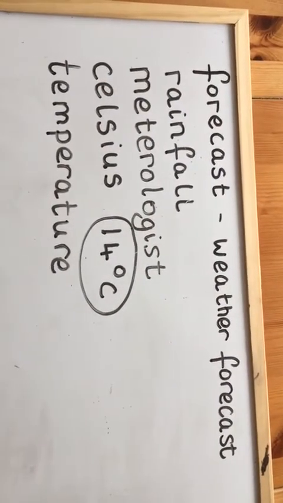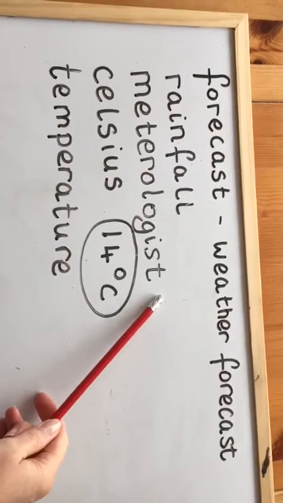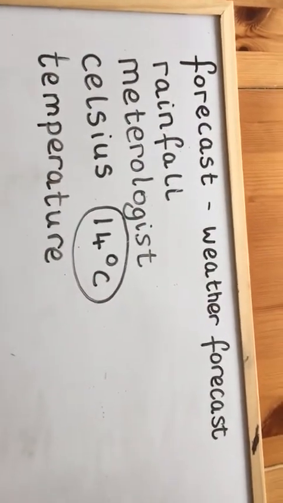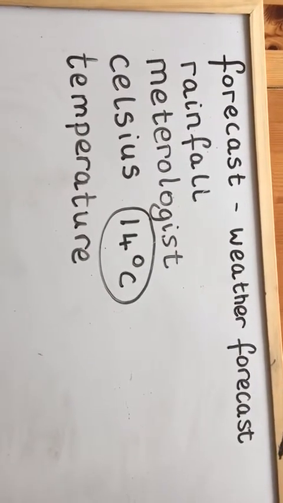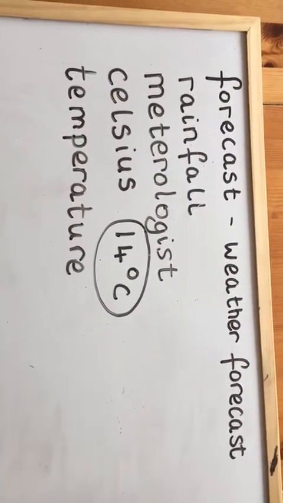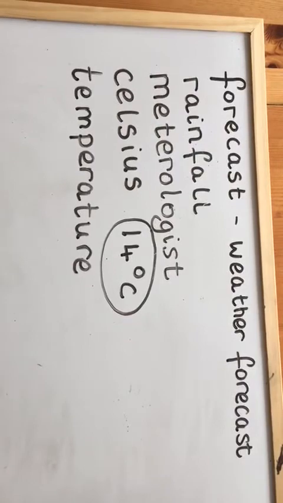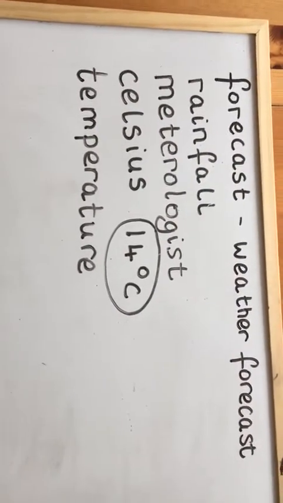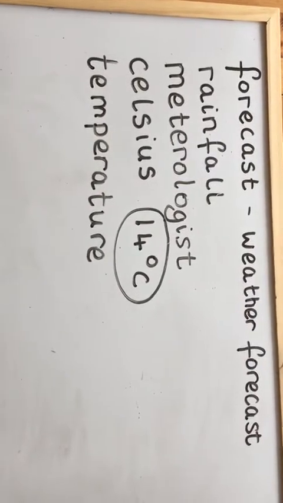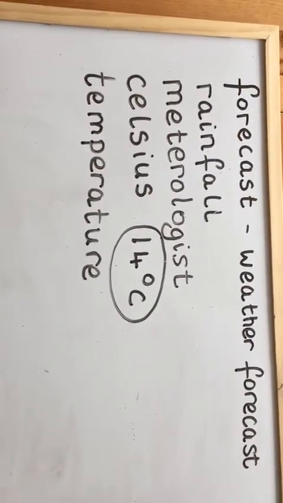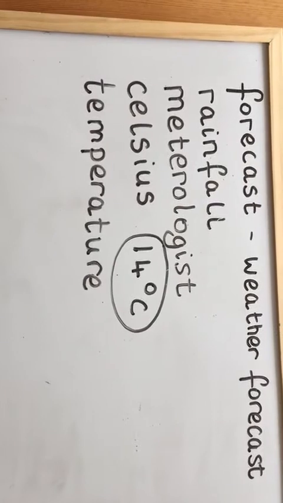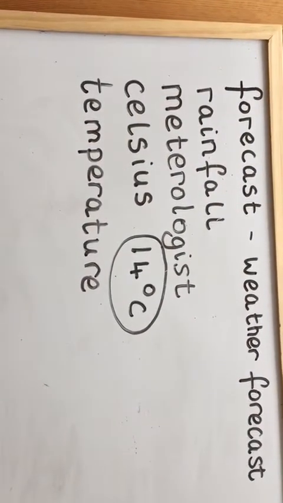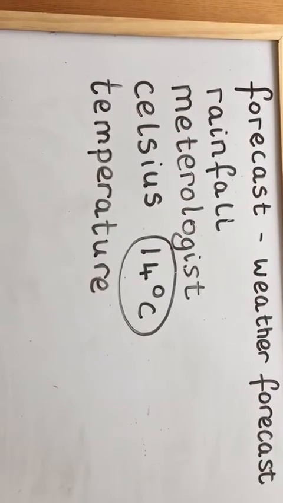The next word is a lovely one. It's one of my favourite words, and it's meteorologist. Can you see that? So we've already said a meteorologist is a type of scientist, and they are the people that analyse and study our weather, and they make our weather forecasts. Okay, so that's what that person is. And normally the people who present the weather, sometimes they're a meteorologist, and you will see that written where you see their name at the bottom of the screen.